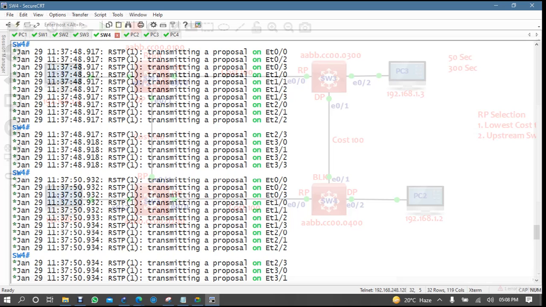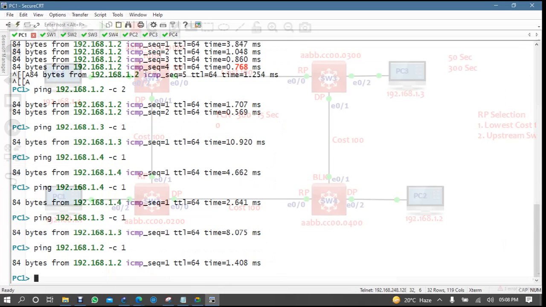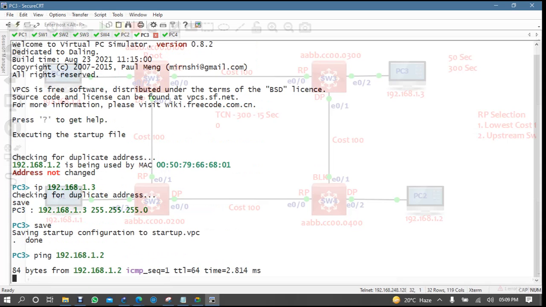So here I mean to say that whenever your switch receives TCN, in STP, by default your MAC address table aging time is 300 seconds, but after receiving TCN it will make it 15 seconds, right? But this is for STP, but in RSTP it is immediate, in 0 seconds. Now if your PC3 is trying to communicate to PC2, which is 192.168.1.2, immediately it will communicate.